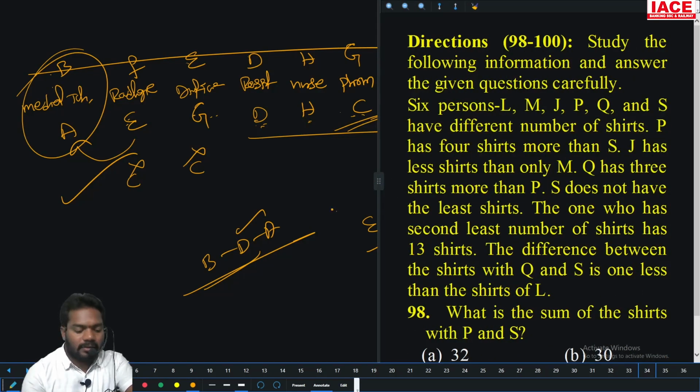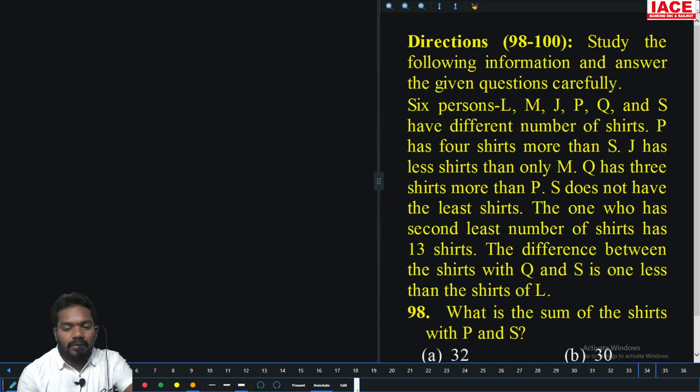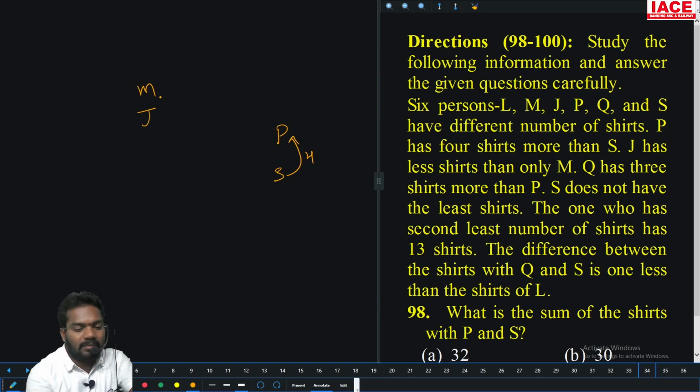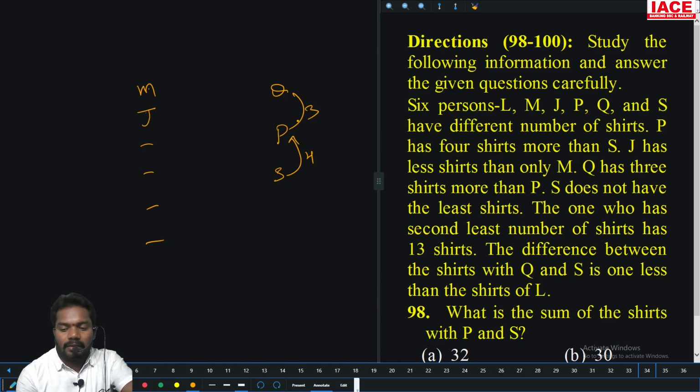Questions 98 to 100. Six persons have different numbers of shirts. P has 4 shirts more than one person. J has less than only M, so J has fewer than M only. Q has 3 shirts more than P. S does not have the least number of shirts. So let us fix Q, P, S and one more person.